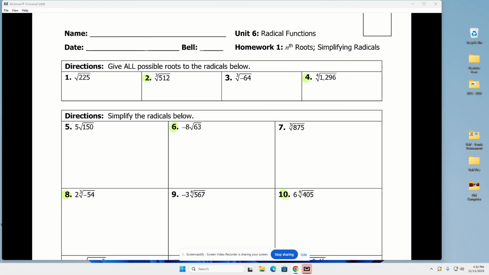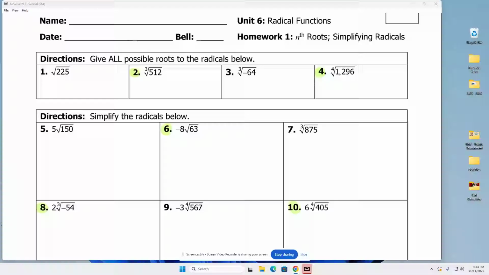Okay, next, I would love for you to get out two things. Your homework from last night, obviously, and also your list of squares, perfect cubes, perfect fours, perfect fifths. Get those things out. We're going to talk through these problems, and I want you to have those.